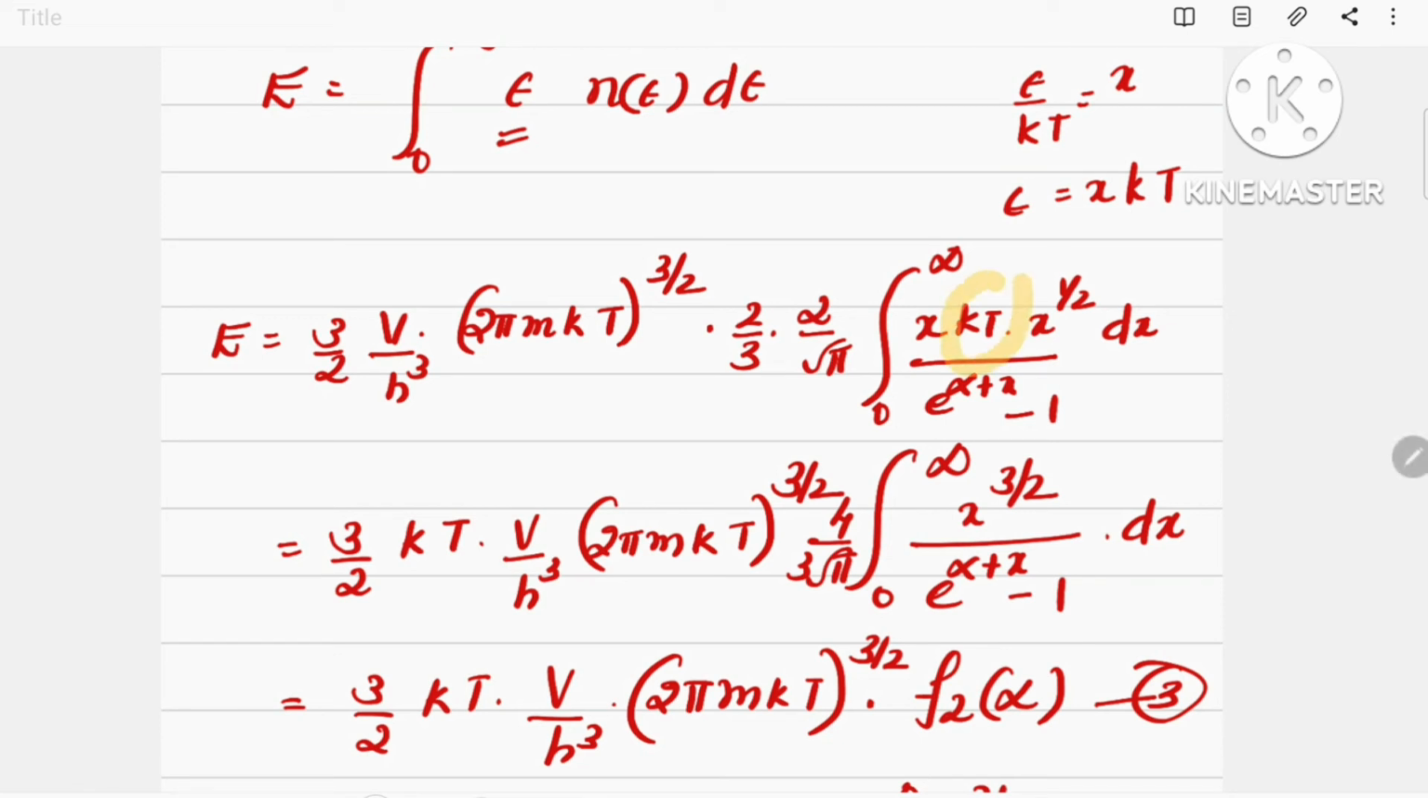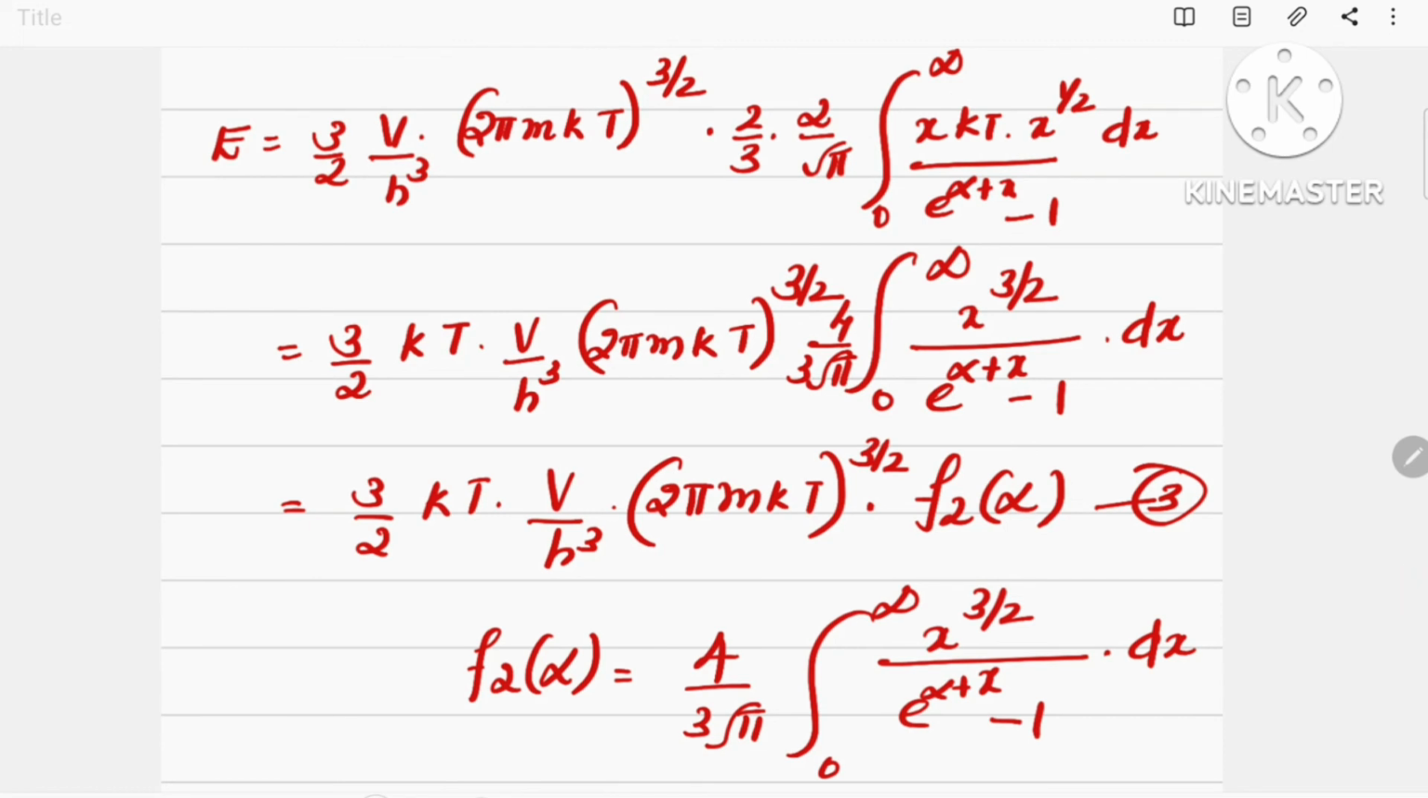This equation can be rearranged. This kt is taken here: 3 by 2 kt into the constant term v by h cube into (2 pi m kt) the whole raised to 3 by 2 into this 4 by 3 root pi into integral 0 to infinity x raised to half into x, that is x raised to 3 by 2, divided by e raised to alpha plus x minus 1 into dx, that is equal to 3 by 2 kt into v by h cube (2 pi m kt) the whole raised to 3 by 2 f2 of alpha.